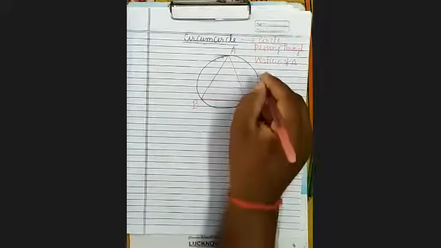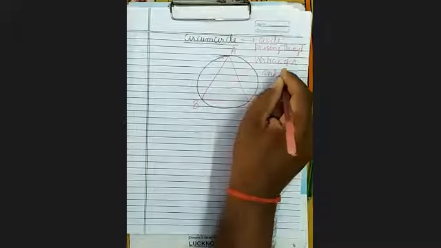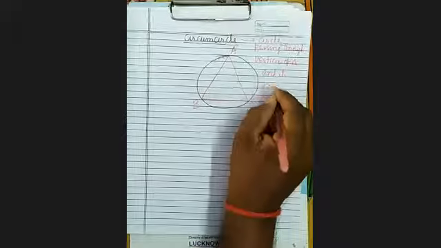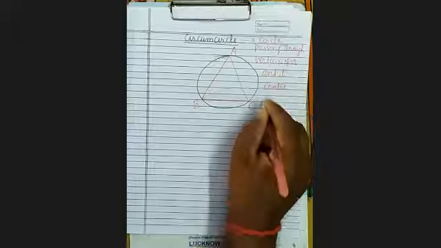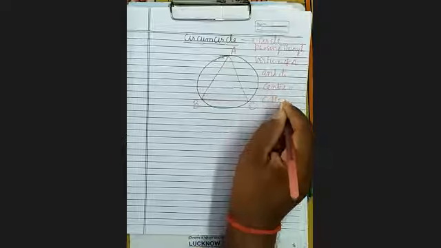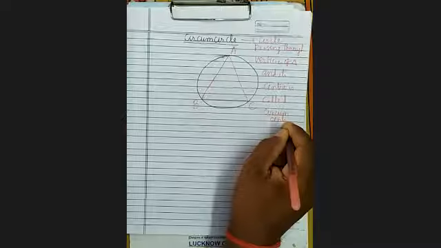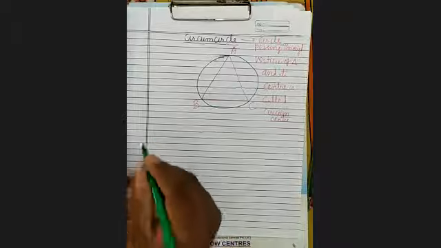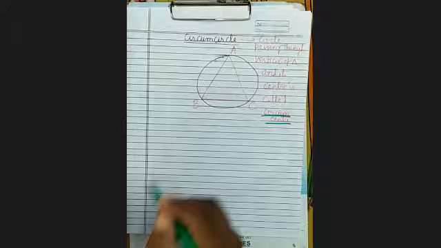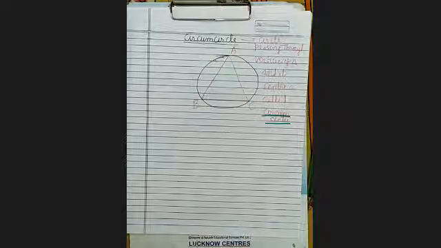And its center is called circumcenter. It is clear that center is called the circumcenter. This point is clear. And what is circumcenter? It is the point where right bisectors of sides meet.